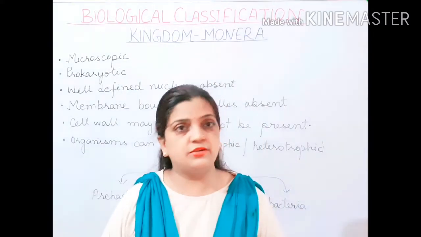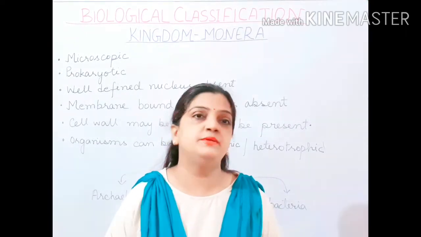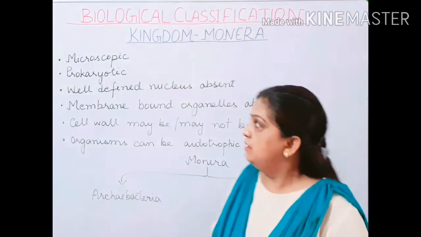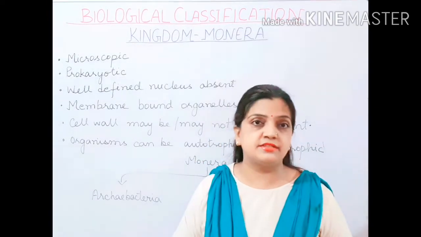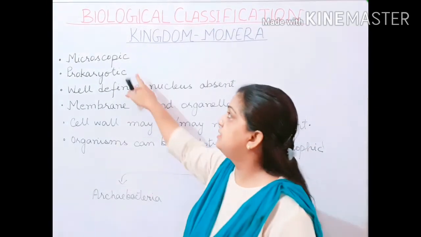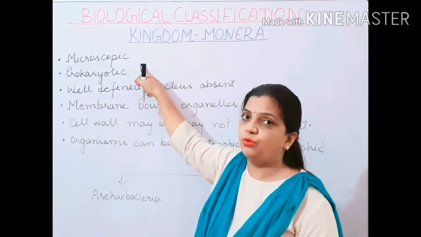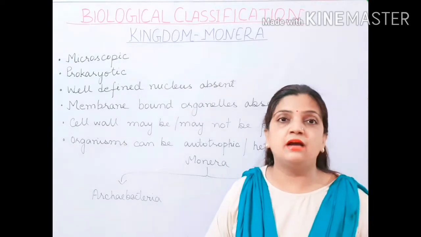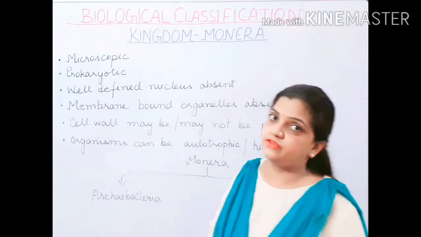Now let us recall, children, what you have studied in class 9, and then I will proceed ahead with the chapter. Now children, what did you study about the Kingdom Monera? The general characteristics which you studied were that the members of Kingdom Monera are microscopic. They are so minute, so small that they can't be seen with the naked eyes. So they were microscopic in structure.